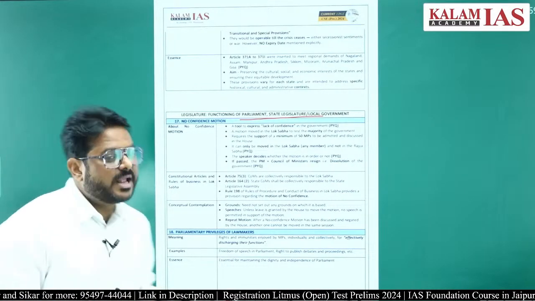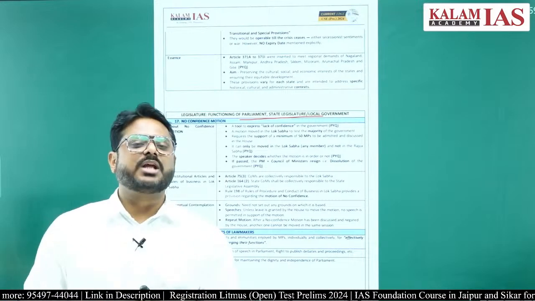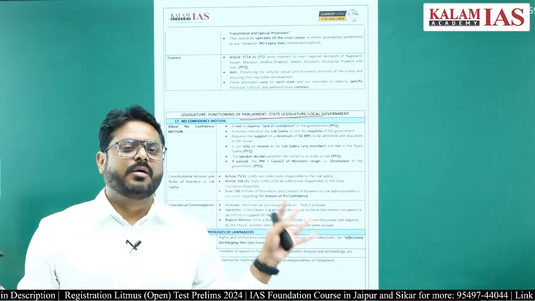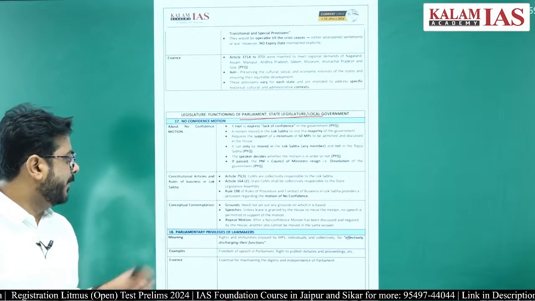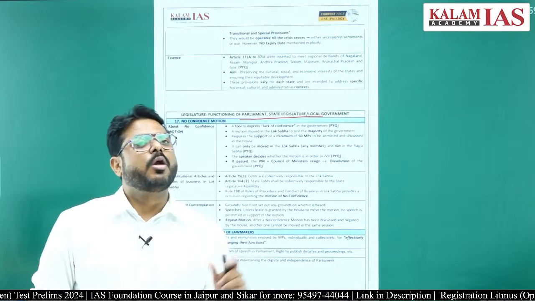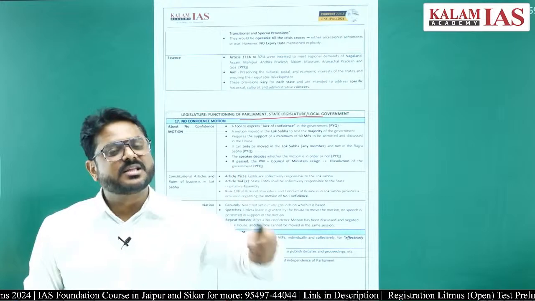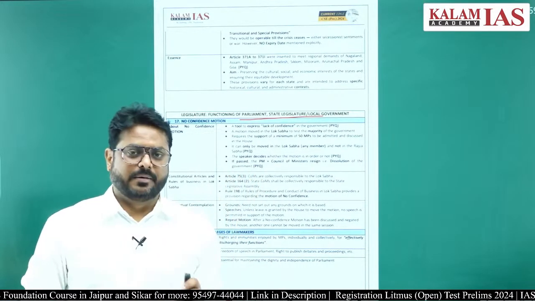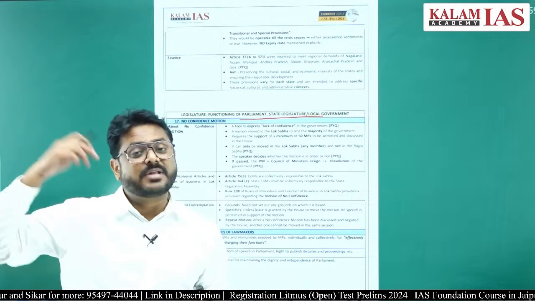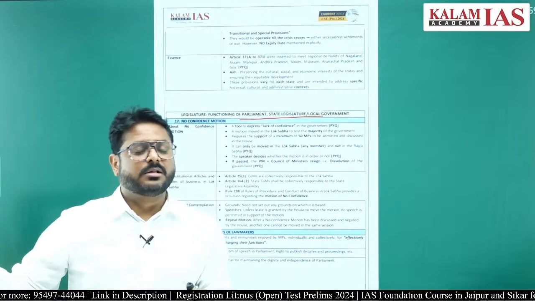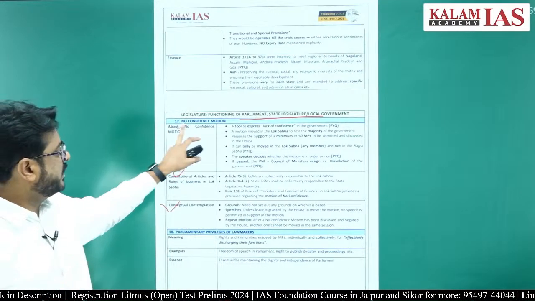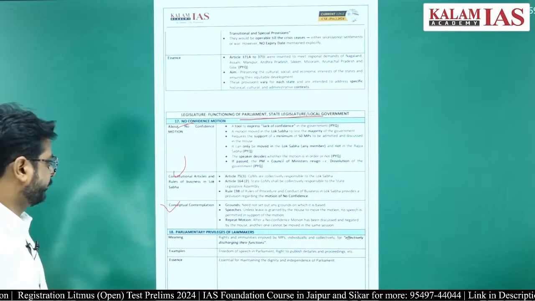Is there any ground on the basis of which the no confidence motion can be applied? There is no need to give any ground or any reason on which the no confidence motion has to be based. Can the no confidence motion be put up again for the same thing in the same session? That cannot be done. Within one session, if something has been discussed, the no confidence motion cannot be applied for that purpose. So these things we have to understand.